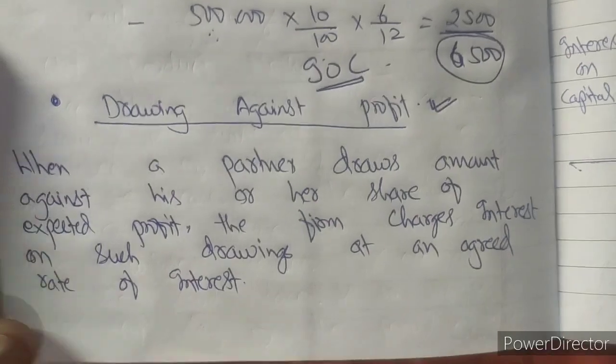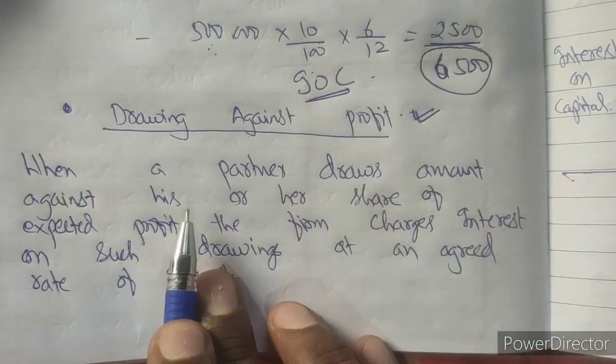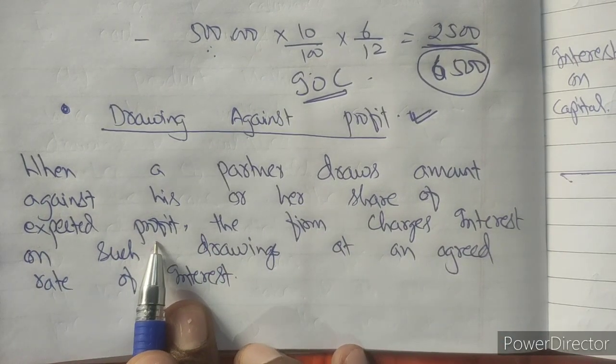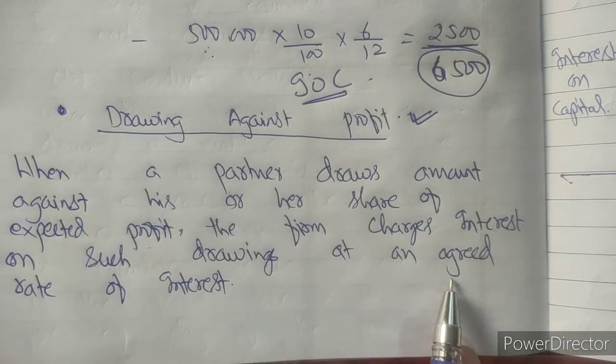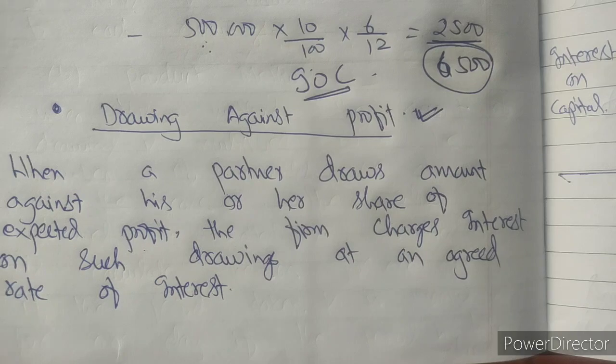Let us move to the second, that is drawing against profit. Whenever a partner draws an amount against his or her share of expected profit, he takes out money from his share of expected profit, the firm charges interest on such drawing at an agreed rate of interest. So this is known as drawing against profit.